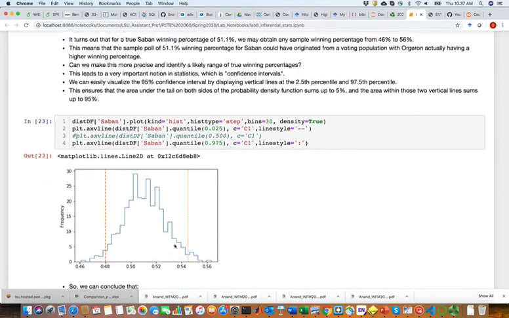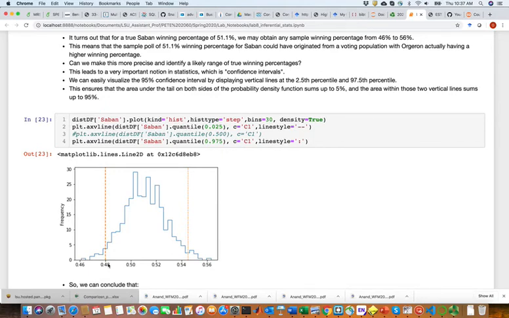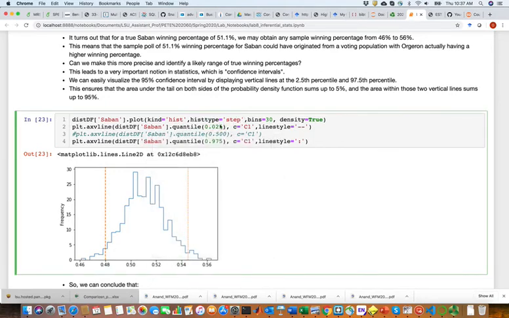So here we're going to draw the lines corresponding to the 2.5 percentile, which I talked about before, and the 97.5 percentile. So between 2.5 percentile and 97.5 percentile, what you have is 95%. And that's what is in between these 2 points. So this is at 2.5 percentile, and this is at 97.5 percentile.